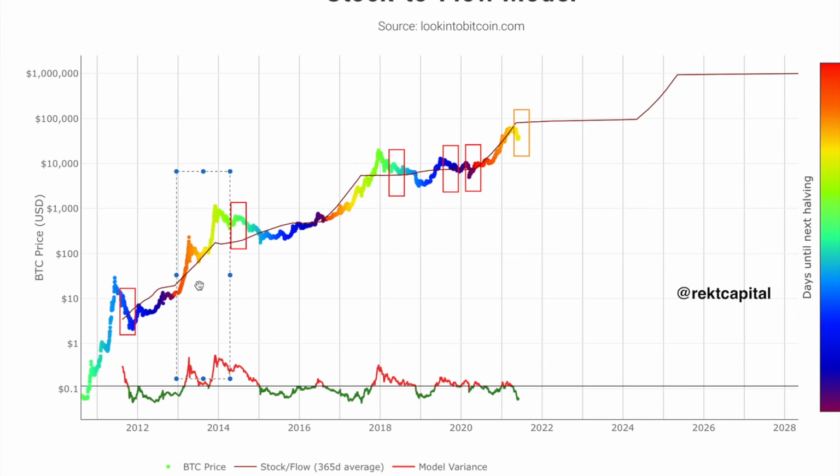Now that's quite similar. We're quite similar in terms of the mid-cycle in 2013 to what we're seeing right now, but the difference is that we're seeing Bitcoin below the stock to flow line. So even though we're seeing a mid-cycle crash in 2021, much like we saw a mid-cycle crash in 2013, Bitcoin was above the stock to flow line in 2013 during this mid-cycle crash, and Bitcoin is actually below the stock to flow line during this mid-cycle crash.